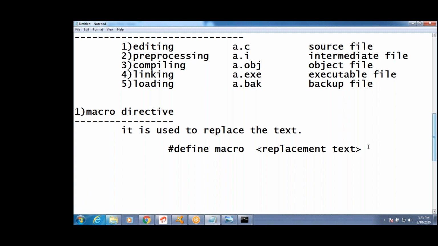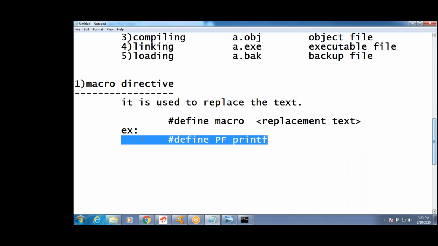Example, for example, you can write anything, guys. Okay, #define. Normally macros we write in capital letters only, guys. I want to write #define PF printf. Okay, PF is replaced with printf. If I write PF in the program, it is replaced with printf. I will write this and show you guys how it performs the preprocessing.